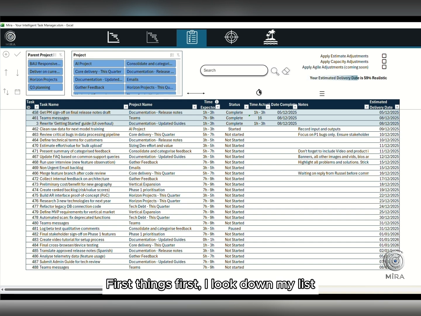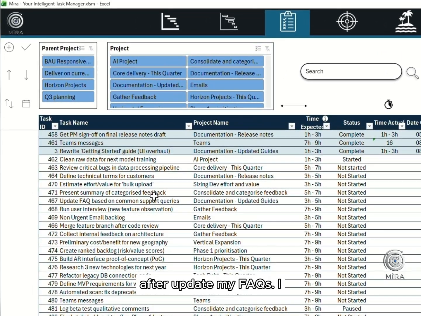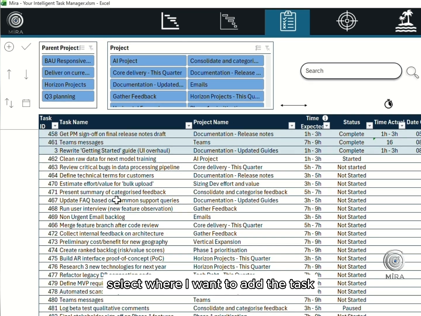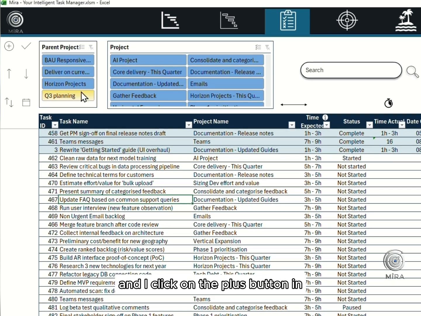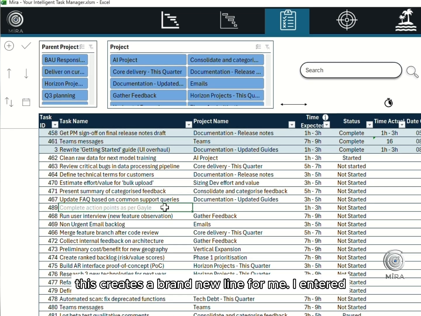First things first, I look down my list of outstanding tasks and decide more or less when I want to do these action points. Here, I'm deciding to do them just after update my FAQs. I select where I want to add the task and I click on the plus button in the top left action button section, and this creates a brand new line for me.